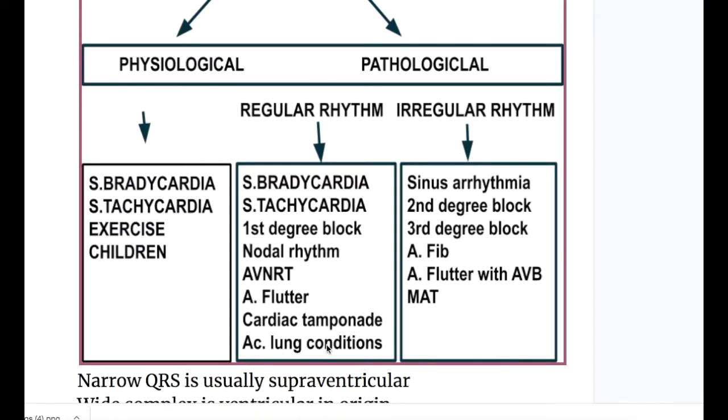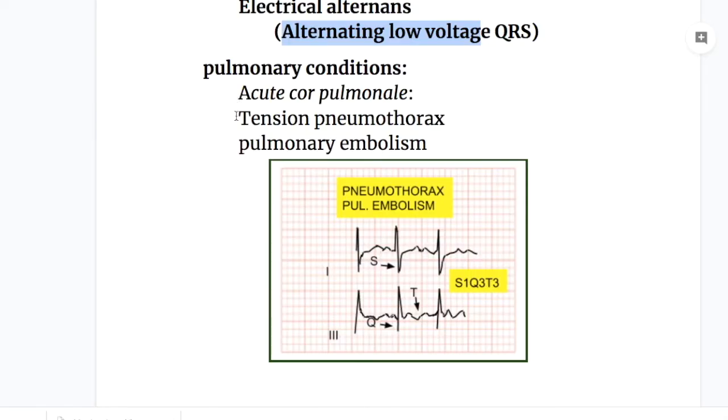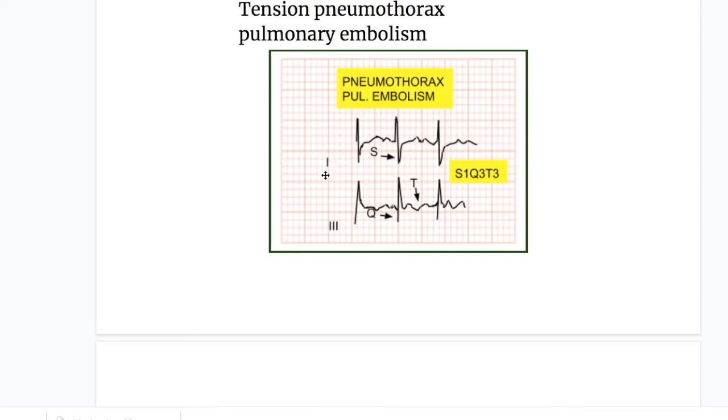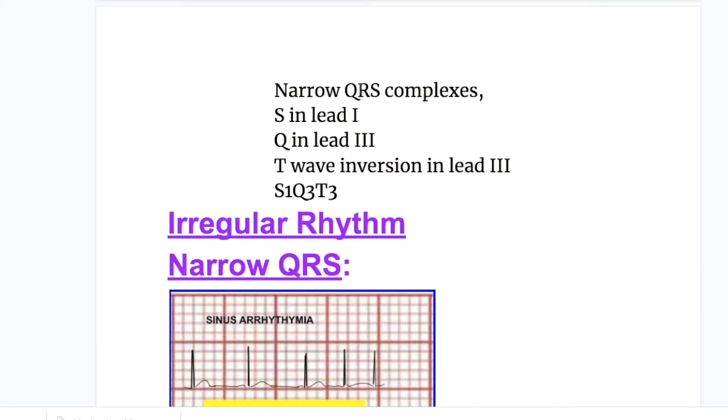Next are acute lung conditions. Acute cardiopulmonary conditions, tension pneumothorax and pulmonary embolism cause narrow QRS complexes. There is tachycardia. The other features in acute pulmonary conditions are an S wave in lead 1, a Q wave in lead 3 and T inversion in lead 3 also. So the formula is S1, Q3 and T3. So narrow QRS complexes with sinus tachycardia in acute pulmonary conditions, S in lead 1, Q in lead 3 and T inversion in lead 3.